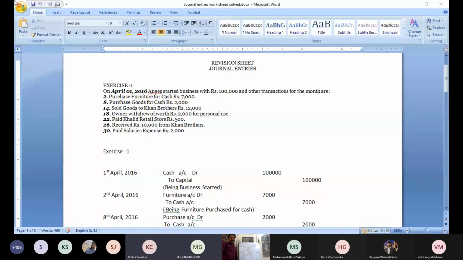Okay, so what is the next transaction? Can you read the next transaction? Purchased goods for cash, sir. Okay. First write the date, 8th April. Purchased goods for cash. Now you purchased goods. What are the accounts there? Vijayendra, please. Sir, both are assets only, sir. Real account. So why is it identified as a real account? One is the goods, another one is the cash.